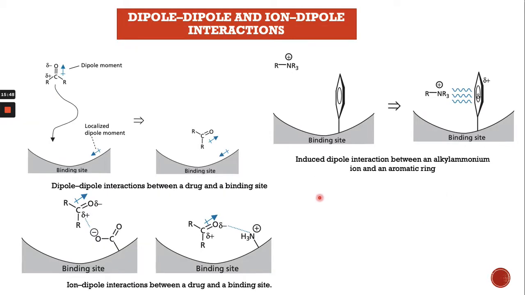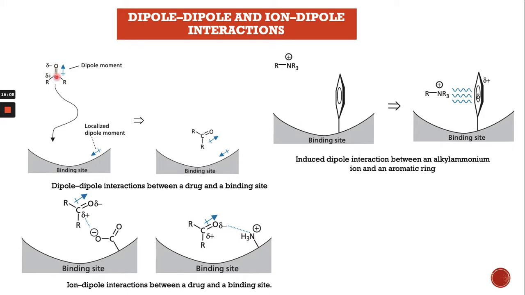The fourth one is dipole-dipole or ion-dipole interaction. For example, this one is the binding site in the drug target, right? And then this one is the drug. In the drug, there's a dipole with partially positive and partially negative parts.